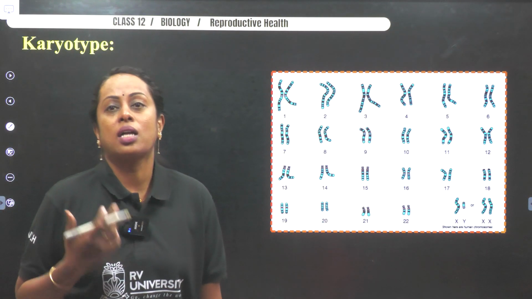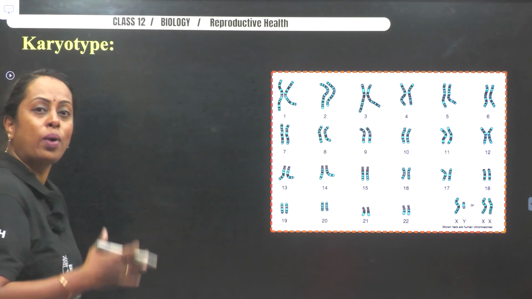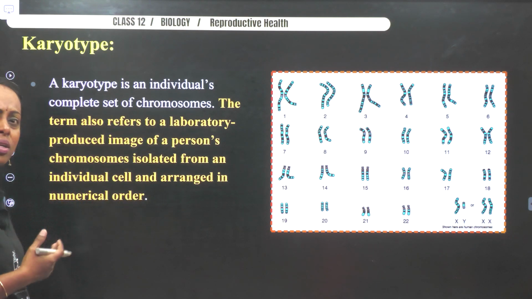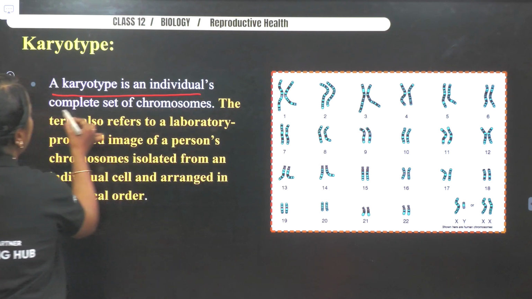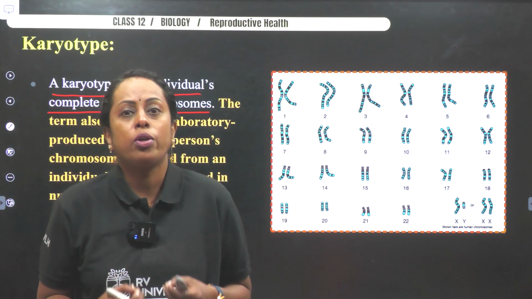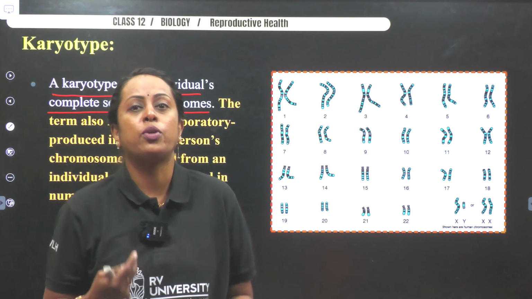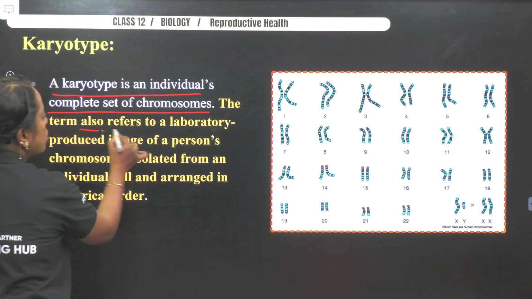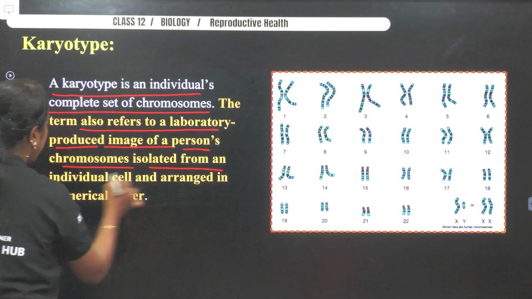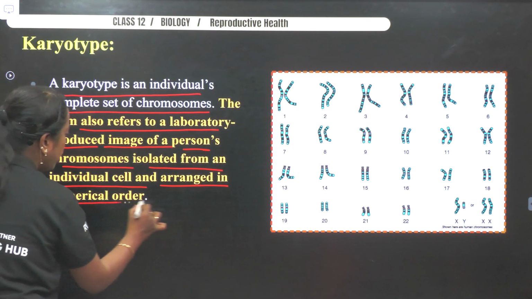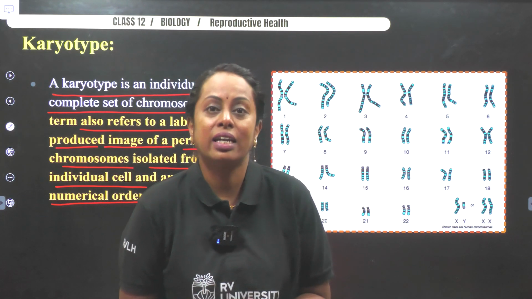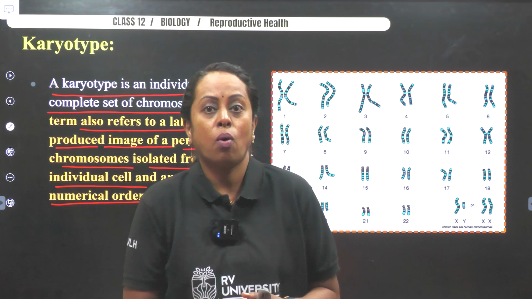Now, the word is karyotype, and you have an image and you see the 23 pairs of chromosomes given in the picture. So, if a definition is asked, what is meant by karyotype? A karyotype is an individual's complete set of chromosomes. Definitely, it will not come for your exam, but I want you to know what exactly is done with respect to amniocentesis. The term also refers to the laboratory production of an image of a person's chromosomes isolated from an individual cell and arranged in numerical order. Now, when we look into the Barr bodies, we can identify what is the problem.